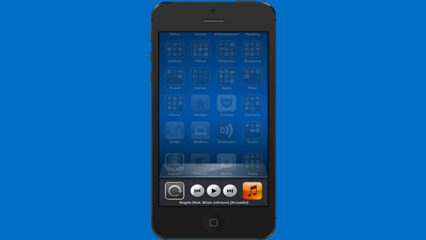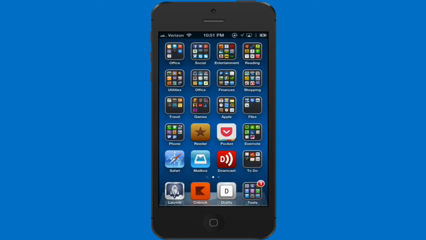And if I slide one more time from left to right, I get the volume slider and an AirPlay icon. But you may have noticed that there's one other control. Let me slide back and show this to you. This is called the orientation lock. And if I tap it, it will lock my device in portrait mode.